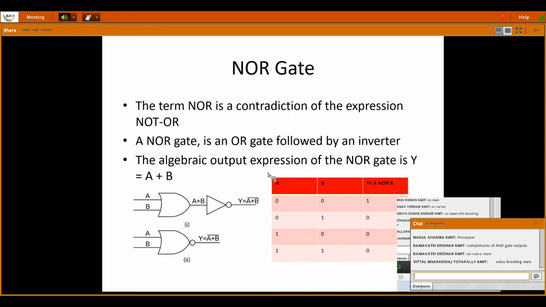The algebraic expression for an OR gate is Y is equal to A plus B. Here also there is a mistake. It is A plus B whole bar.